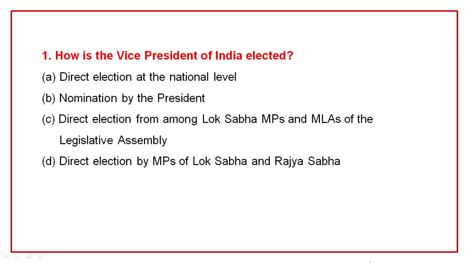Welcome back, dear viewers. First question is, how is the Vice President of India elected? Direct election at the national level, nomination by the President, direct election from among Lok Sabha MPs and MLAs of the Legislative Assembly, direct election by MPs of Lok Sabha and Rajya Sabha. Correct option is D. Direct election by MPs of Lok Sabha and Rajya Sabha.